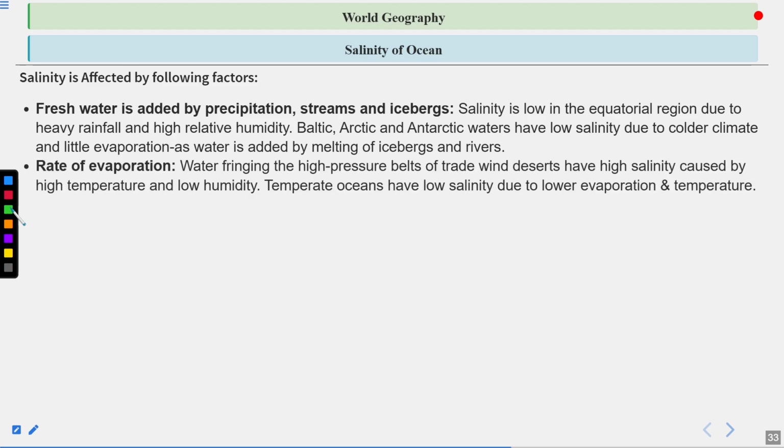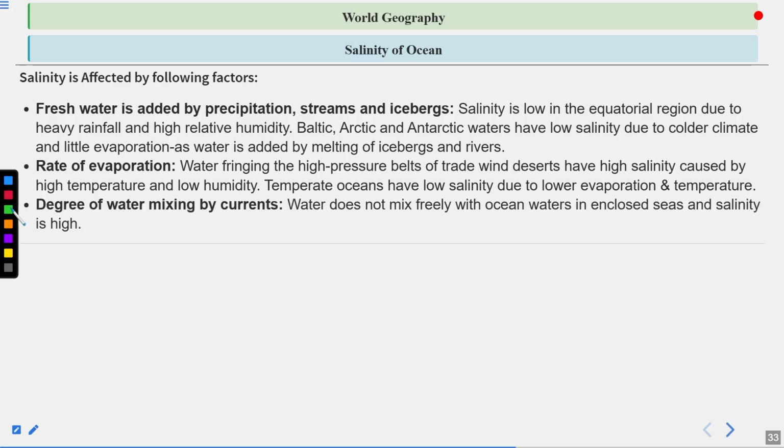Rate of evaporation. Water fringing the high pressure belts of trade wind deserts has high salinity caused by high temperature and low humidity. Temperate oceans have low salinity due to lower evaporation and temperature. So always remember that wherever you find less rainfall and high temperature, in that case the salinity will be high. So that is around the areas of subtropics you can find this, but in the temperate region you can find less salinity.